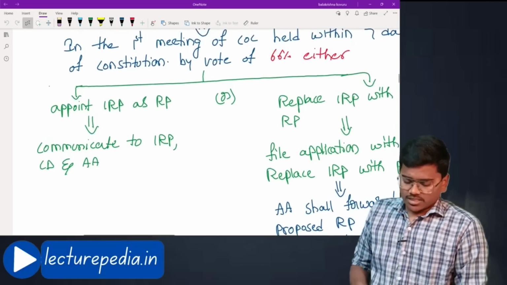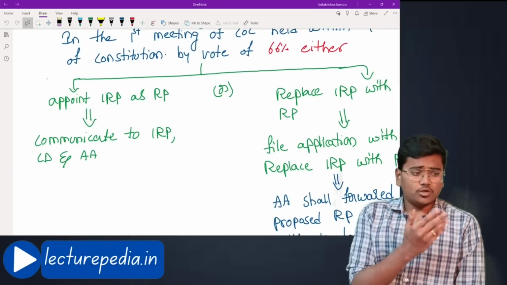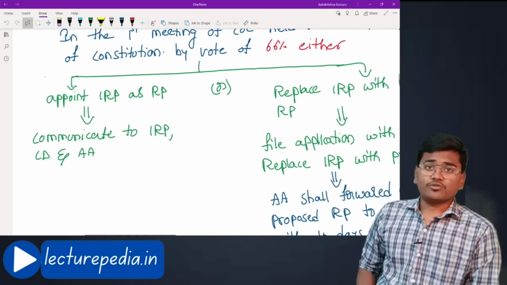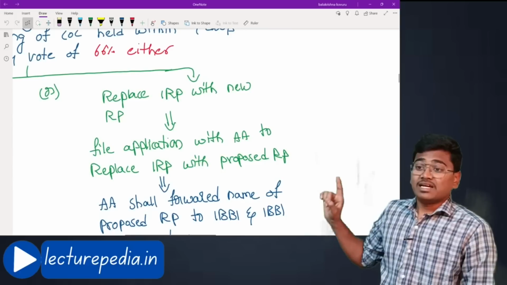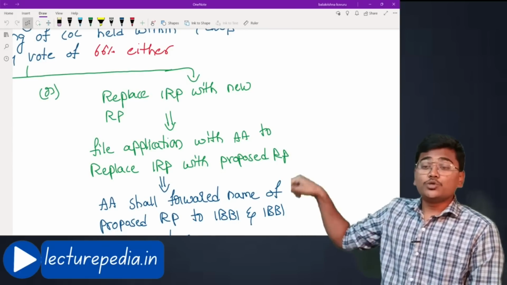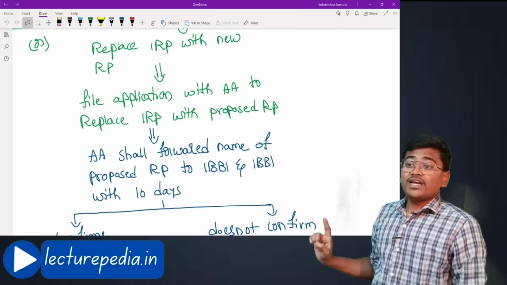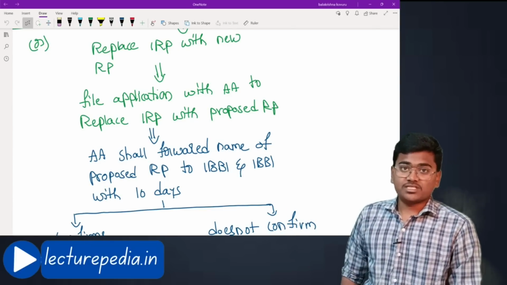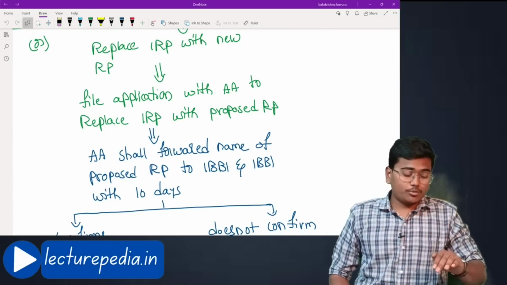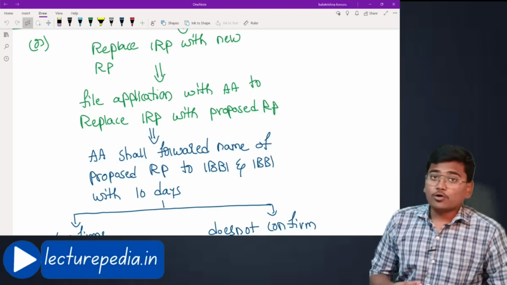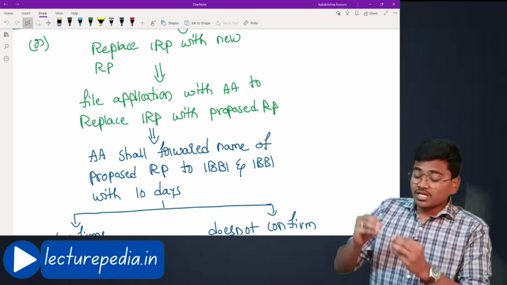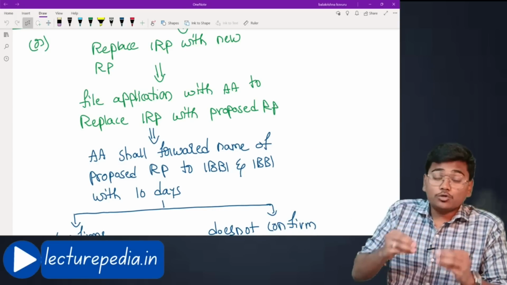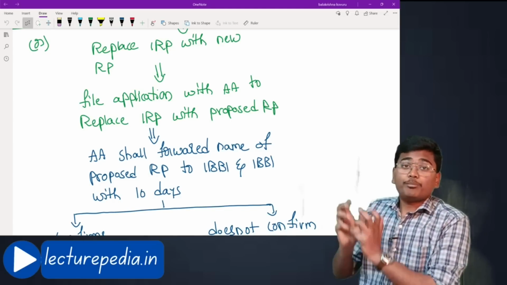Now, they may not want to appoint the interim resolution professional. They don't like this interim resolution professional. They want to appoint some other insolvency professional as a resolution professional. In that case, replace the interim resolution professional with a new resolution professional. For that, file an application with the adjudicating authority to replace the interim resolution professional with a resolution professional. If they want to replace this interim resolution professional with a new one, they have to make an application to the adjudicating authority asking it to appoint a new resolution professional. In this application, they have to mandatorily propose the name of the proposed resolution professional.